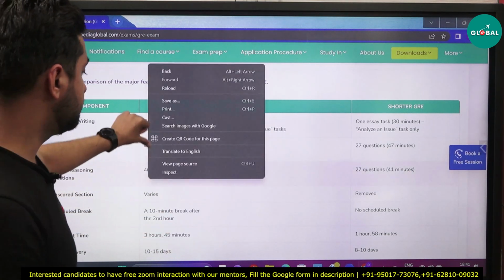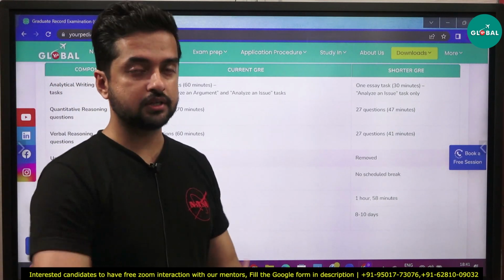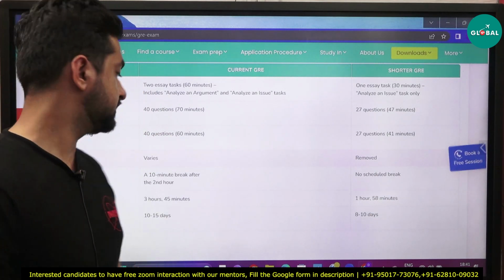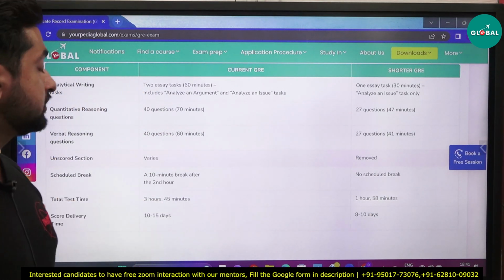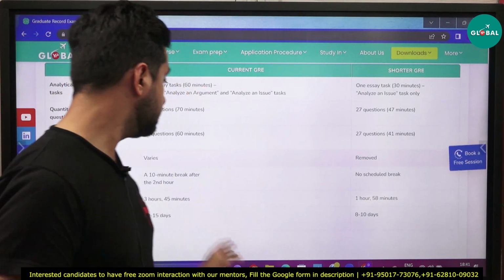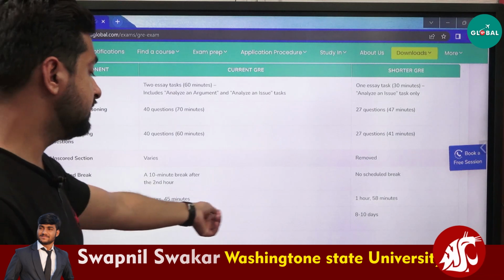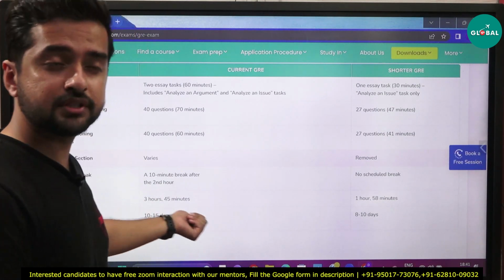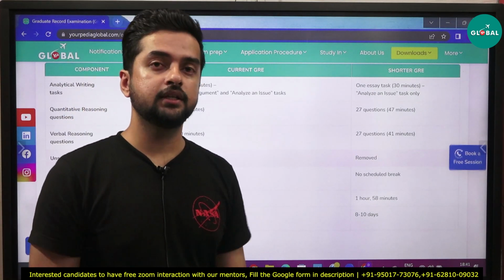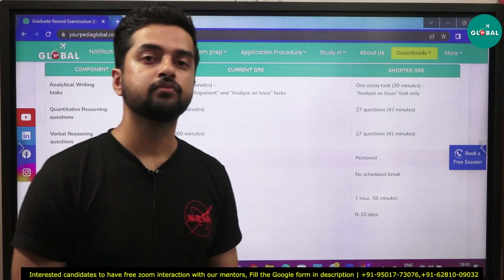Previously you got a 10-minute break after the essay task. Now there is no break, just after the essay you have to tackle either the quantitative reasoning or the verbal section. The previous test duration was 3 hours 45 minutes, which is huge because your brain got drained in this much time. But now it is only 1 hour 58 minutes. Score delivery time is more or less the same. Previously it was 10 to 15 days, now it is 8 to 10 days. So if you are planning for any deadline, make sure you write it at least 15 to 20 days before if you are going for the new GRE.